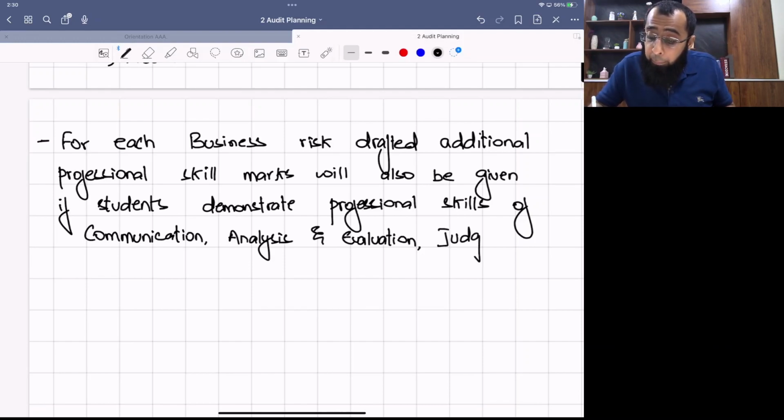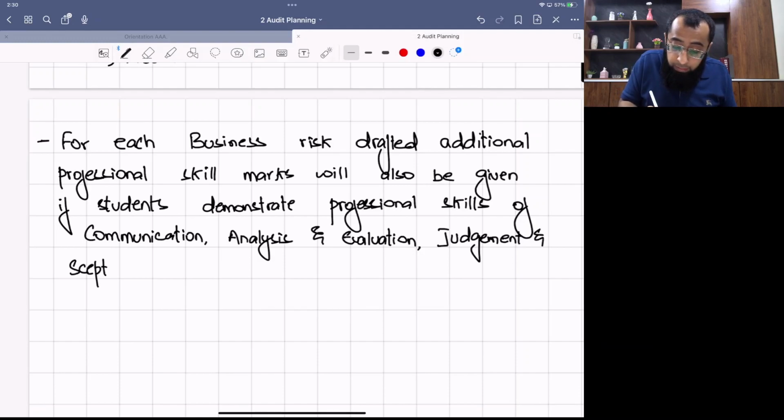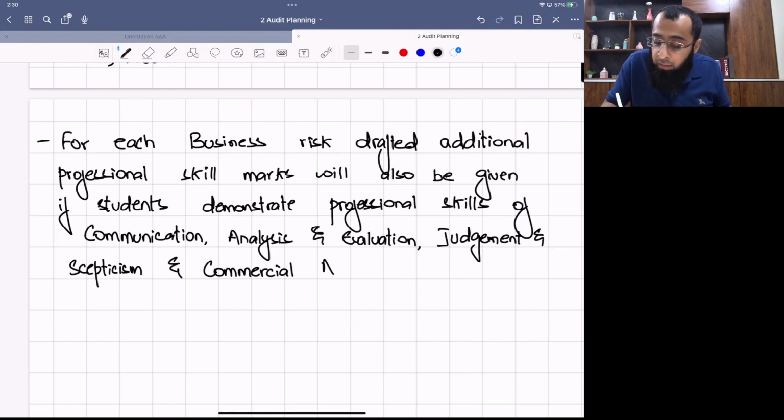Judgment and skepticism. Okay, now what do you mean by judgment and skepticism? Your ability to determine critical risk. Skepticism, your ability to challenge the management, that okay, here you are facing the risk, this thing is declining, you need to look at this risk. And skill of commercial acumen. Obviously these professional skills will be taught when we'll be doing the past paper questions, because when we'll be doing the past paper questions, I'll be guiding, see, here you are demonstrating your professional skill.